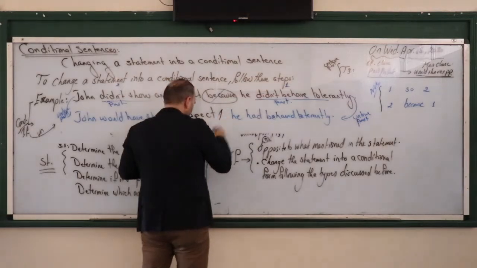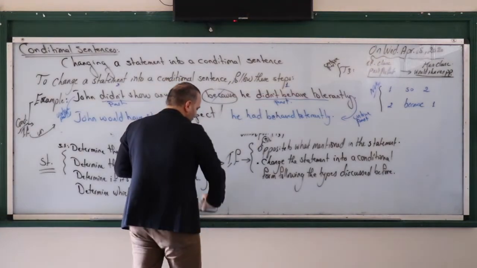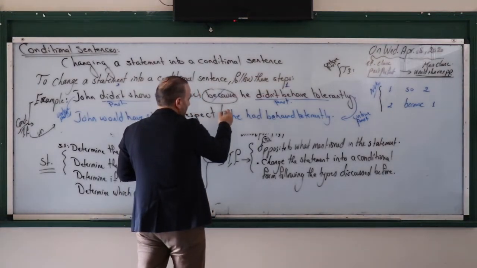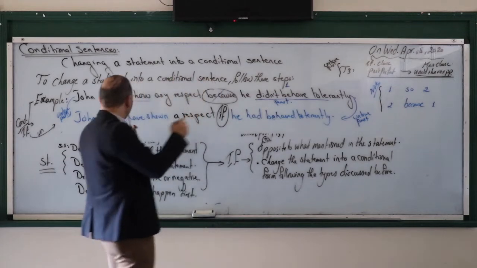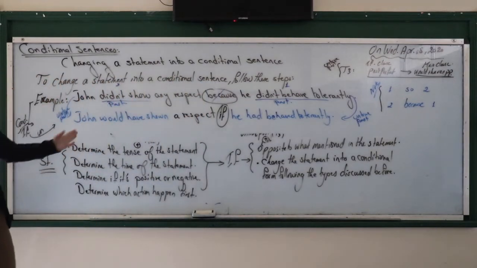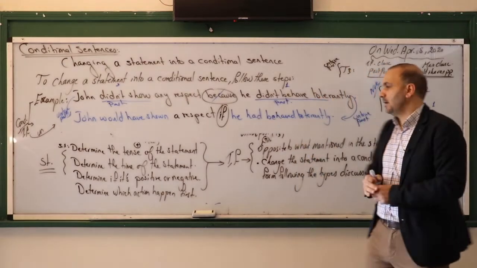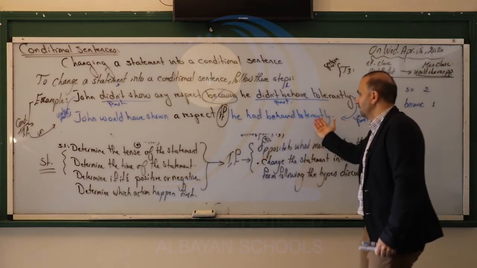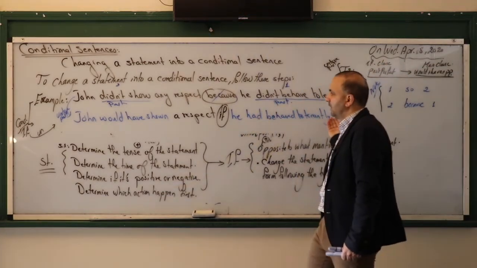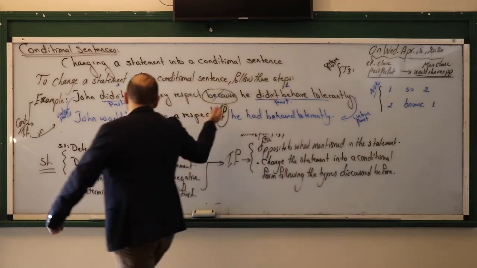That's it. I want to change this sentence into a conditional one. Have you seen it? That's it. Look at the sentence right now. John would have shown a respect if he had behaved tolerantly. Okay. If he had behaved tolerantly. If John had behaved tolerantly, he would have shown a respect.